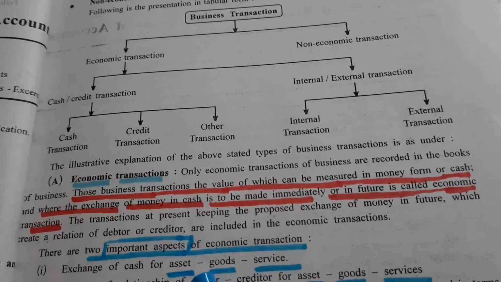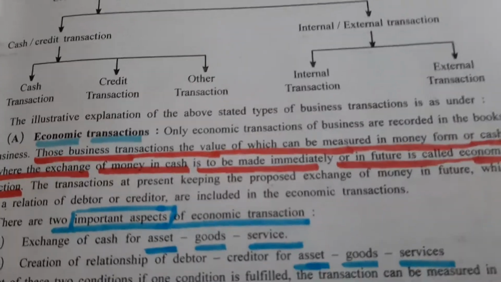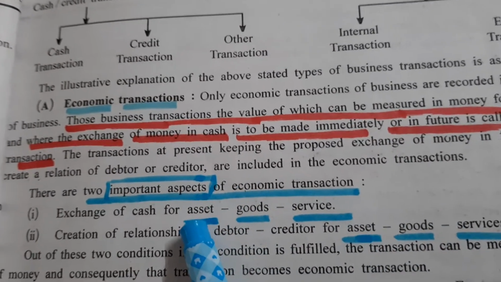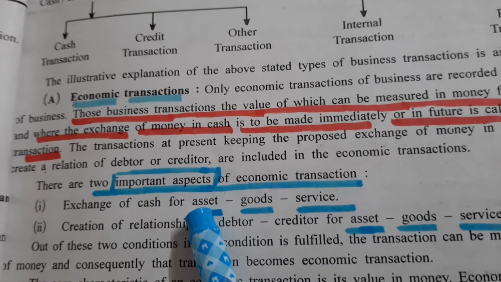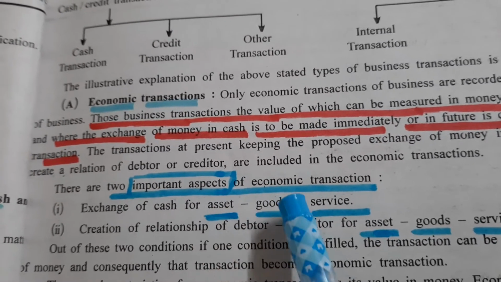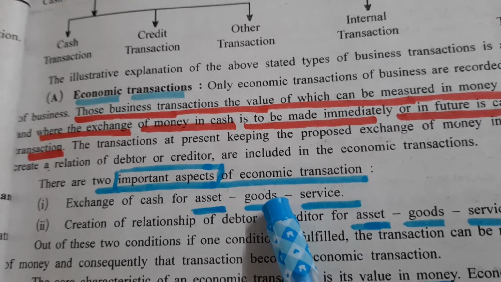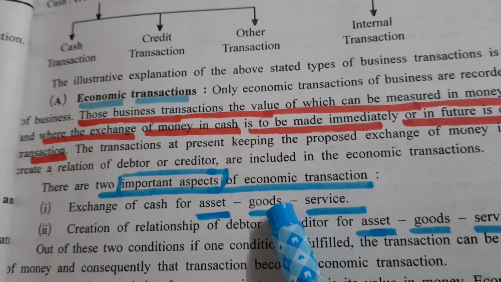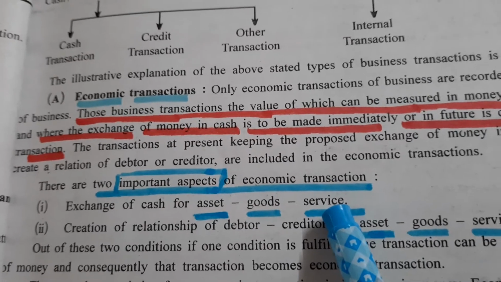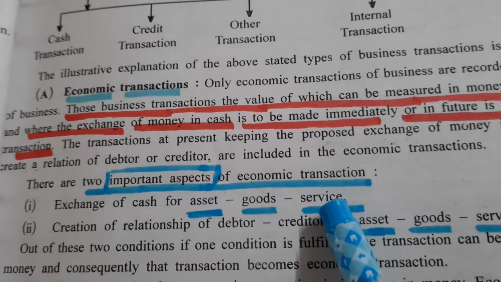When there will be exchange of cash, only in 3 cases you will find that there is exchange of cash. One, whenever you are purchasing asset, you pay cash. When you are selling asset, you receive cash. When you are purchasing goods, you pay cash. When you are selling goods, you receive cash. And whenever services are given by us, we receive cash.